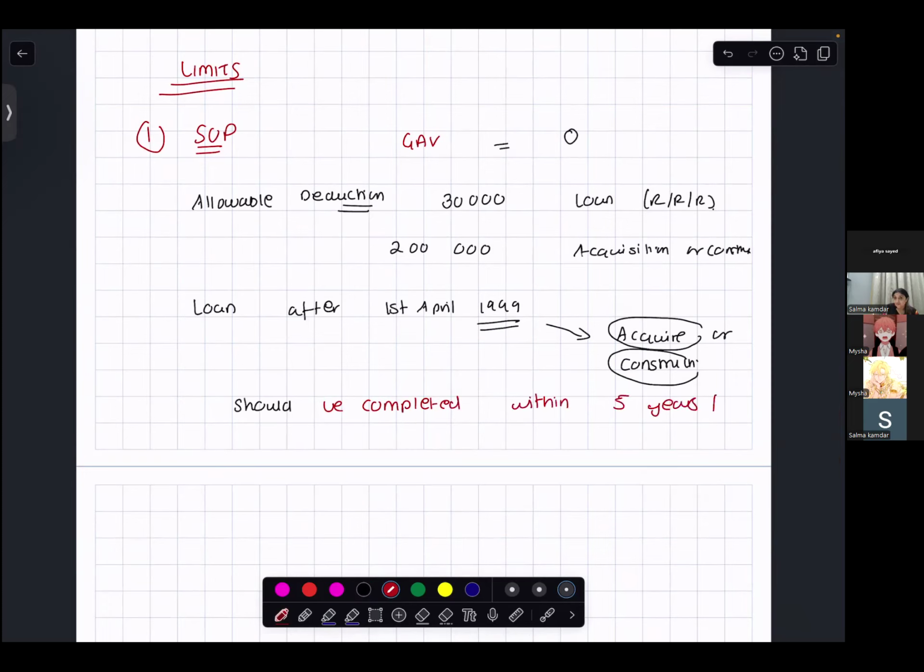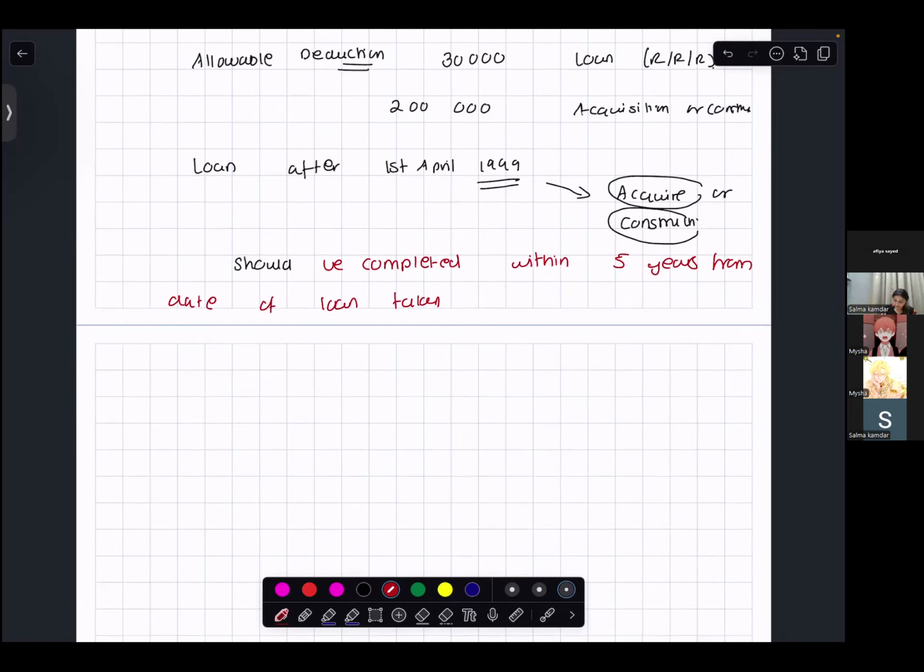That means the financial year in which you take the loan, from there you count 5 financial years, and you should acquire or finish the construction within 5 years. Only then is the deduction allowed.